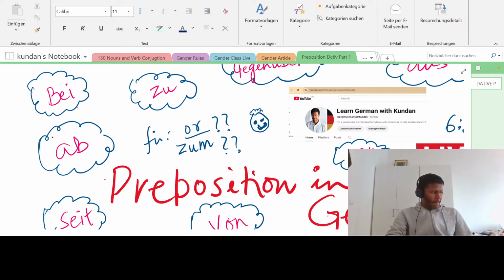So in this class, we will be covering the remaining part of the prepositions with dative. This is going to be very interesting and very important as far as general sentences and A2 level German are concerned. So without wasting any time, let's jump directly into the topic. Meanwhile, I just want to see confirmation from you that you are able to see and hear me quite clearly.